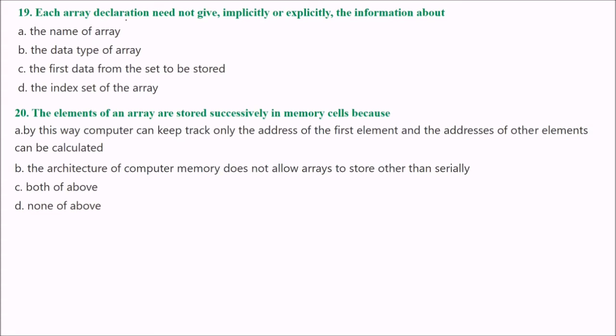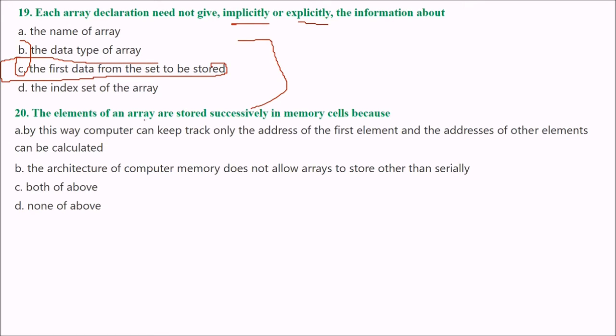Next is each array declaration need not give implicitly or explicitly the information about. Let us see the C1, the first data from the set to be stored. So the answer is C.